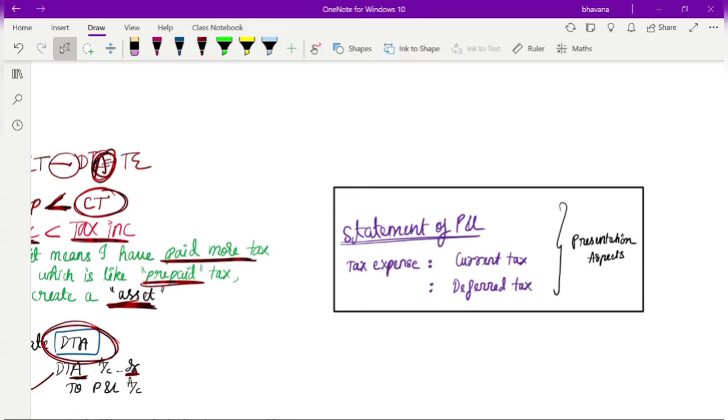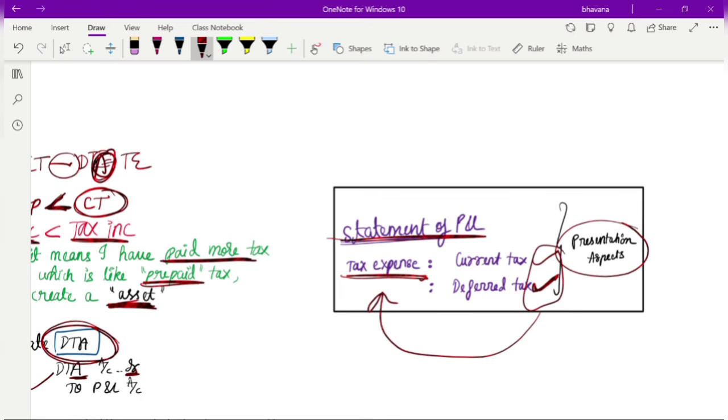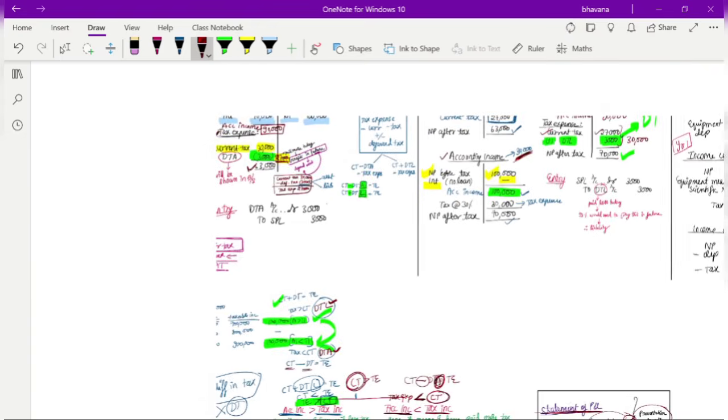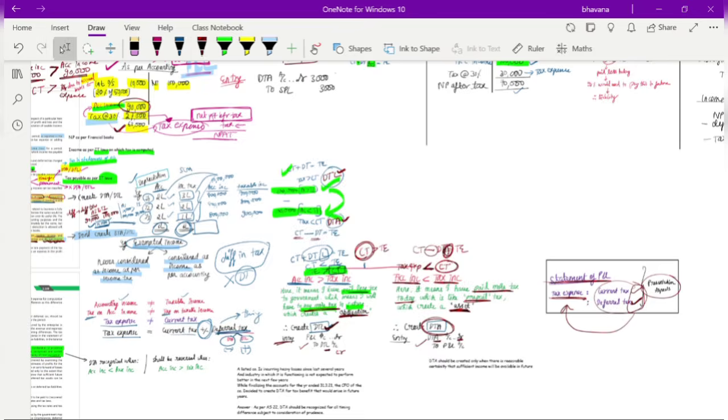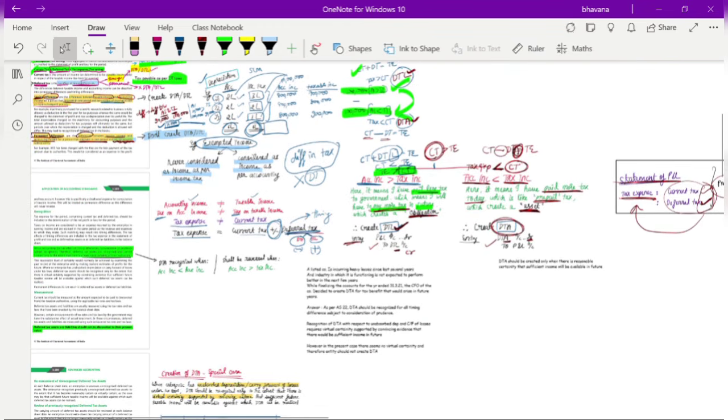And yes. Whenever you present it, how you will present it in the statement of P&L is that you will write tax expense, and then you will show whatever the current tax is and whatever the deferred tax is. Adding these both, you will get your tax expense. So this is how you must present it in your statement of P&L. Okay, fine. So this also I have explained. So now let's move on to our next concept.